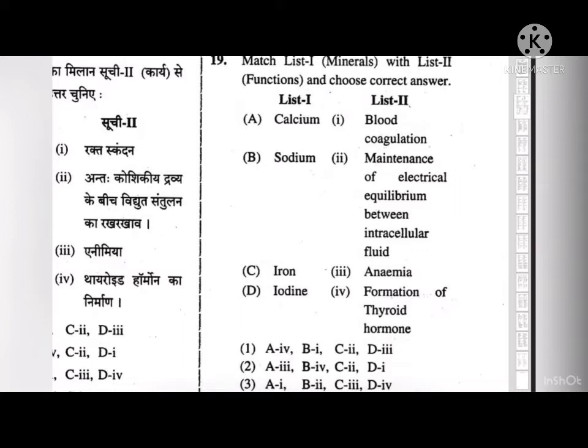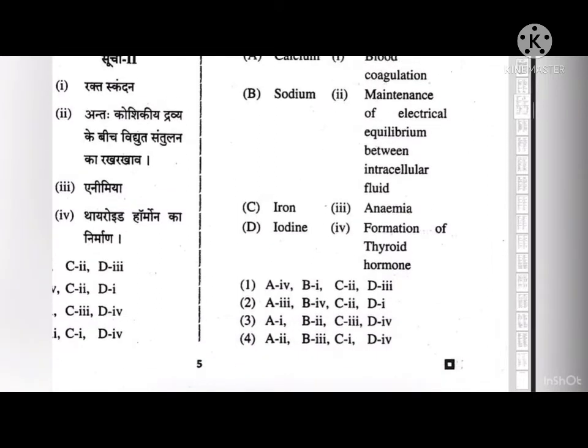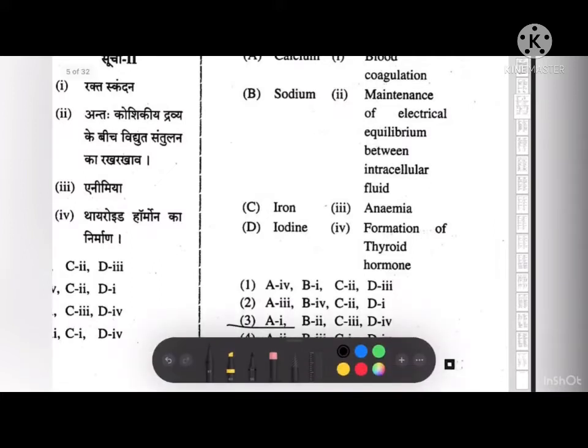first, blood coagulation. Okay, and second, sodium. Sodium is also like maintenance of electrical equilibrium between intracellular fluids. Then iron, anemia. Yeah, these all are right. And next is iodine, that is it helps in formation of thyroid gland. So the correct answer is third.